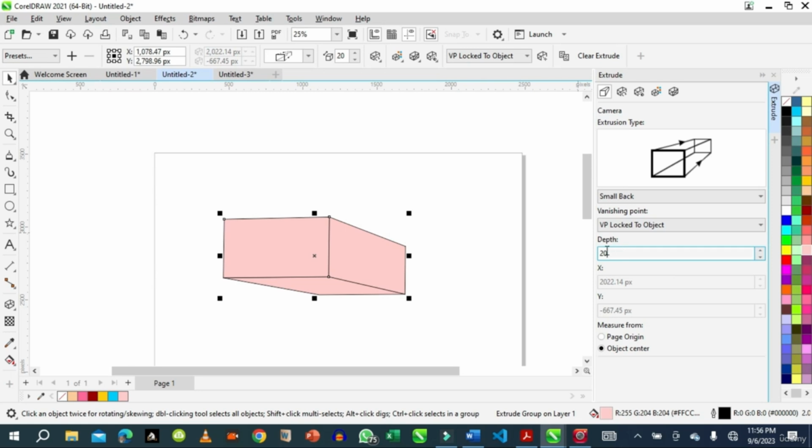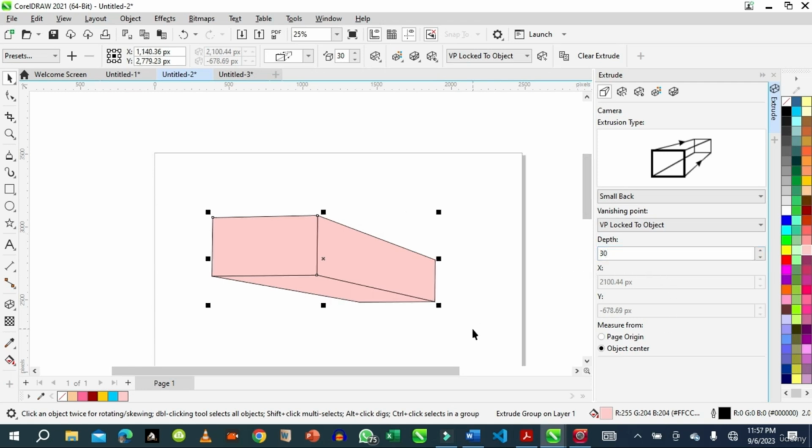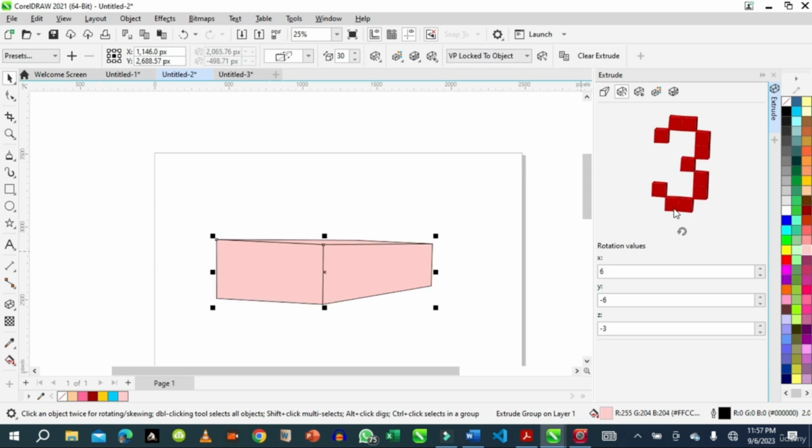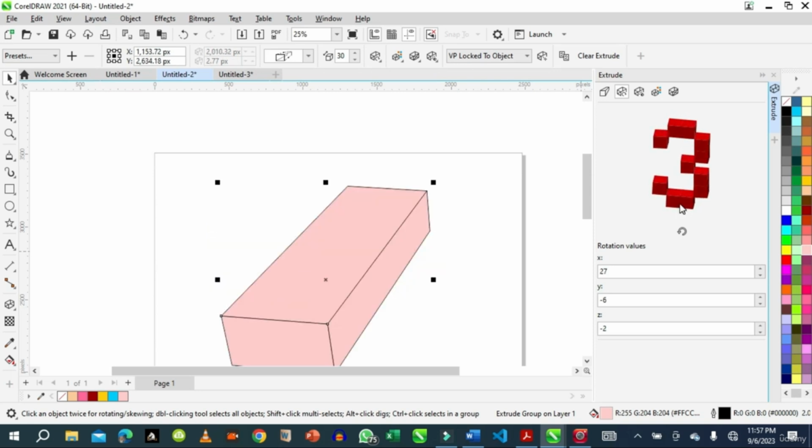These are the units. This is the depth of what we have. If we want to change it, we can type 30 and enter. We are having a bigger box. But the box is not facing the right way. Let's make it face this way so I'll be able to do our illustration. So I think this is better.